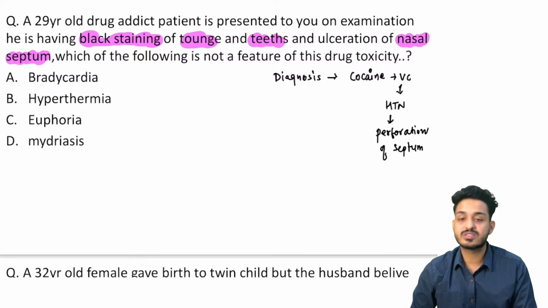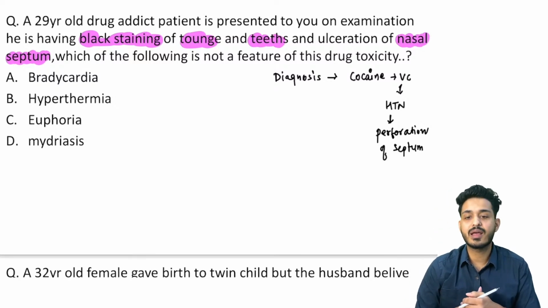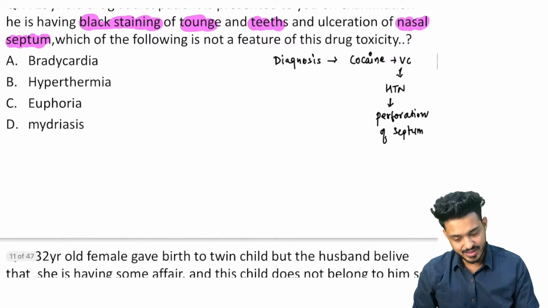Those people who are snorting or sniffing the cocaine, what can happen? This is a vasoconstrictor drug, it can cause nasal septal perforation also, right. It can cause jet black pigmentation of the tongue and teeth as well, right. So these are the things.